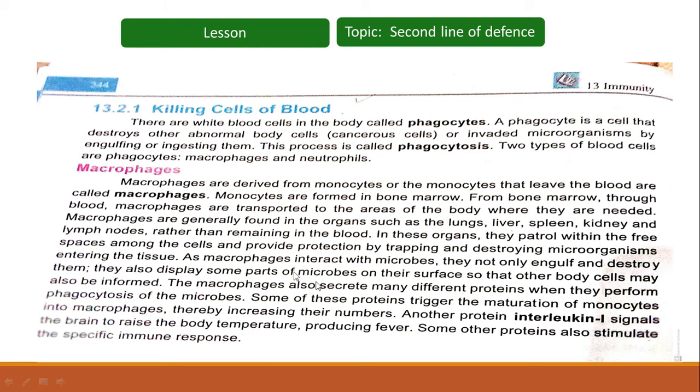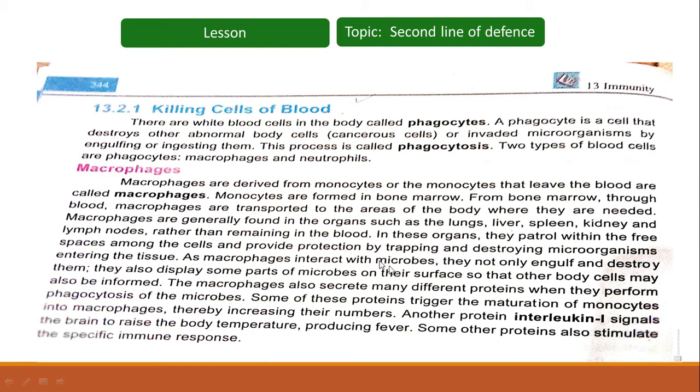As macrophages interact with microbes, they not only engulf and destroy them, they also display some parts of the microbes on their surface so that other body cells may also be informed. So macrophages, as discussed earlier, engulf the foreign substances or microbes and finally destroy them.